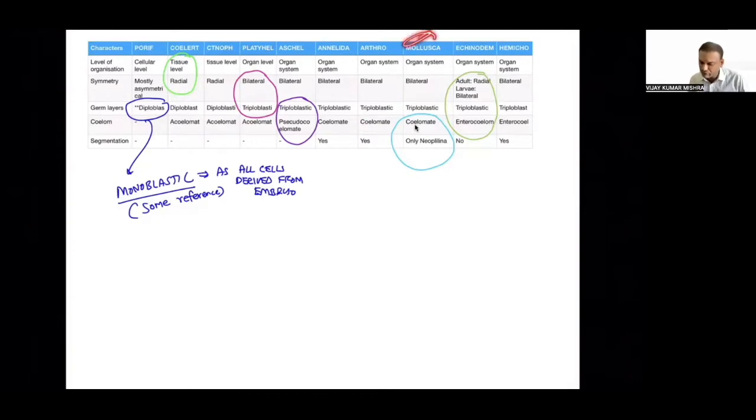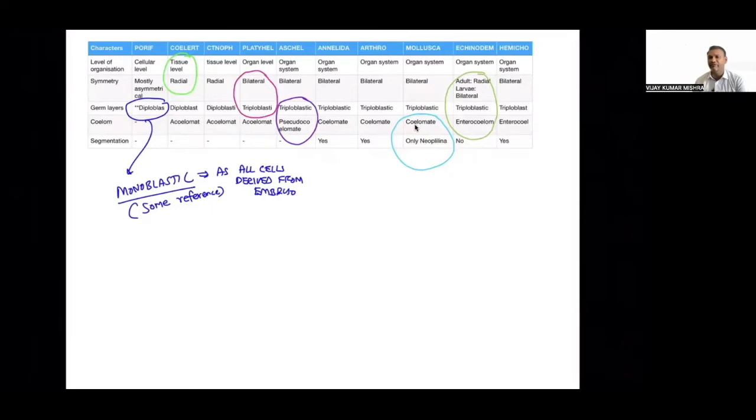Okay. Mollusca is going to be coelomate, but segmentation is going to be in Annelida and Arthropoda. Obviously, it will be seen here. Echinodermata will not show a segmented body, and Hemichordata will show, and Chordata will also show segmentation. But in case of coelomate, Neopilina is the only example of Mollusca which shows a segmented body, others will not show. I think this point is taken.